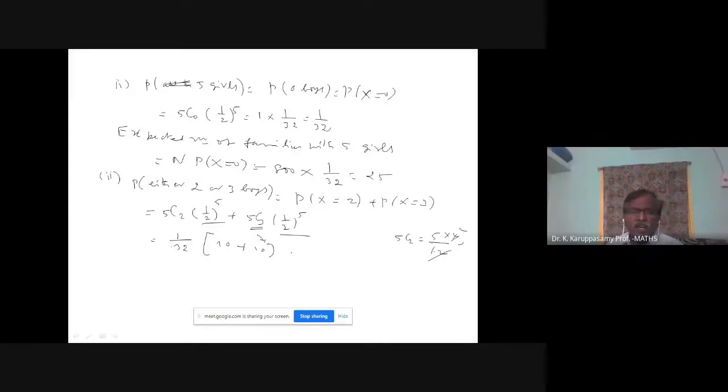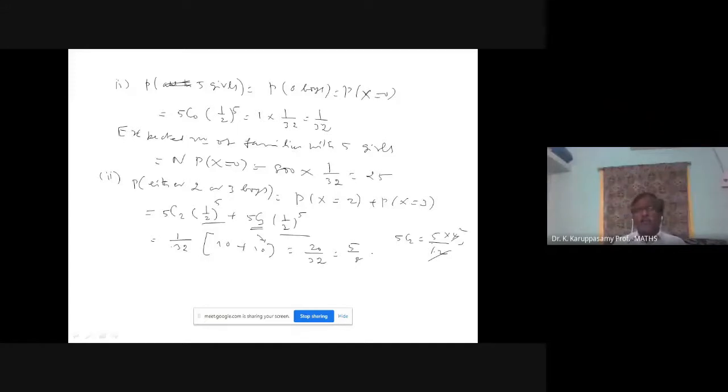nCr equals nC(n minus r) formula. So 20 divided by 32, or 5 by 8. This is the probability.